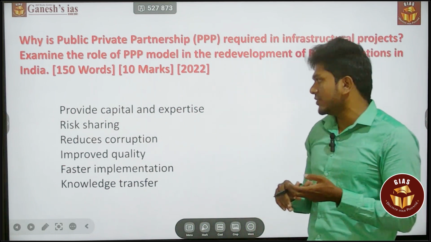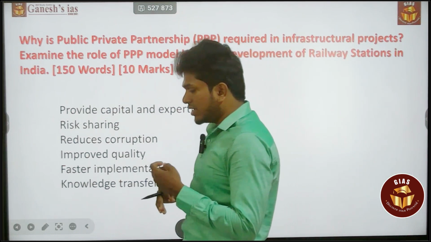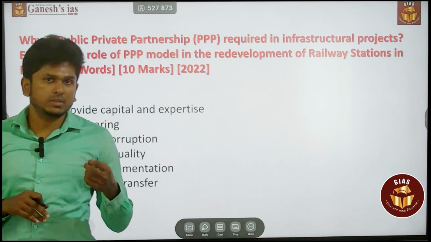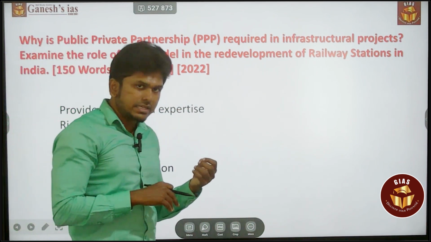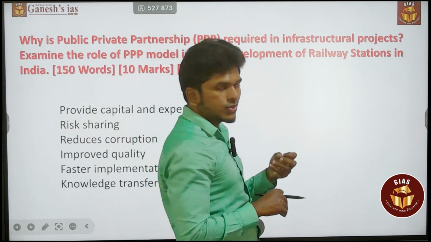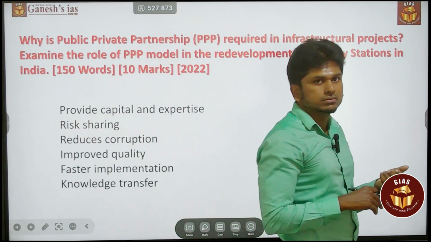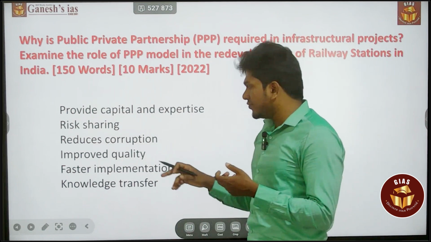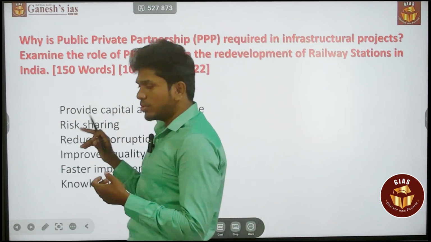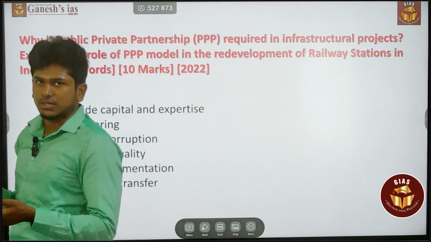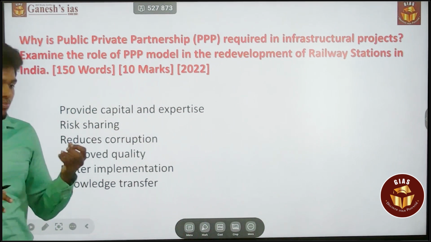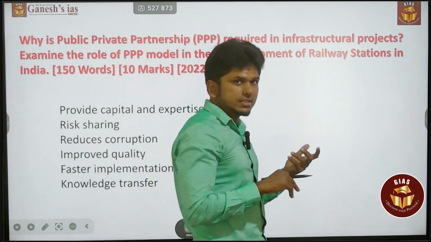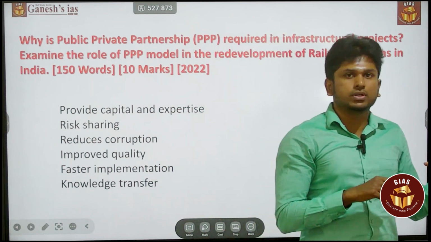That is the next benefit. And the third thing is it will reduce the corruption. So what will happen in the PPP model is it will increase the transparency and also create accountability. When it comes to the PPP model, by the way, it will overcome the corruption. So you can say good governance also. So the PPP model will enhance good governance. That is also, you can say, based on the administrative part.